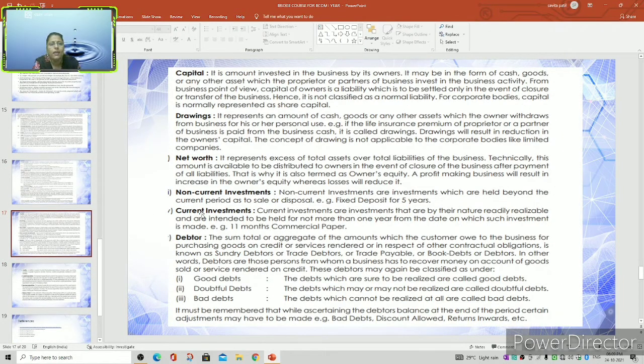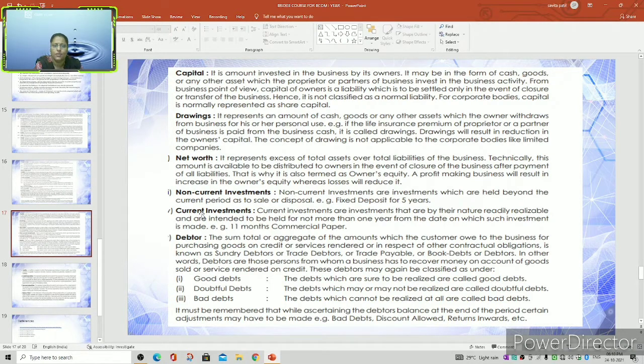Now let us see the capital. It's an amount invested in the business by its owners. It may be in the form of cash, goods, or any other asset with which the proprietor or partners of a business invest in the business activity. Students, now we can understand the meaning of capital. It's an investment made by the owners, in the form of cash, goods or anything. Then capital of owners is a liability which is to be settled only in the event of closure of business.